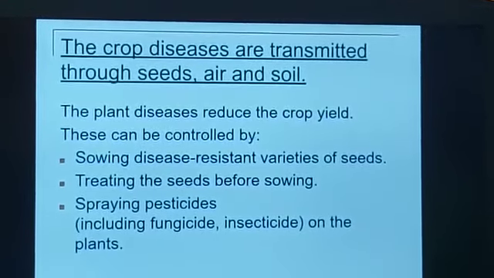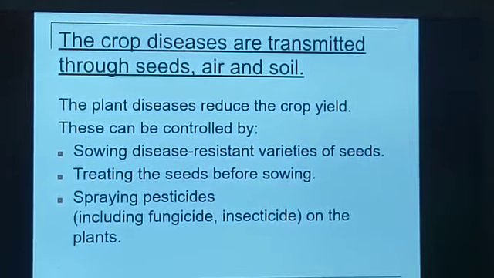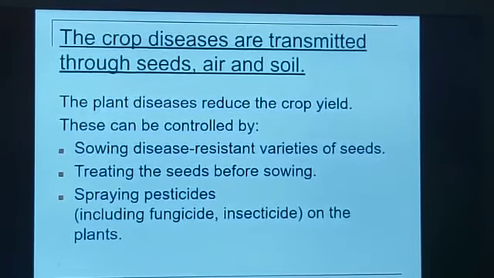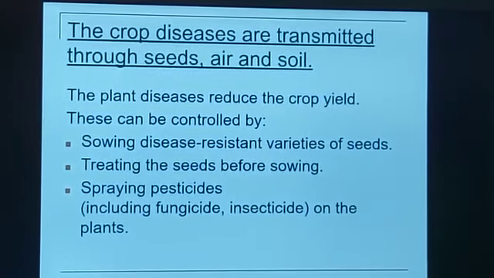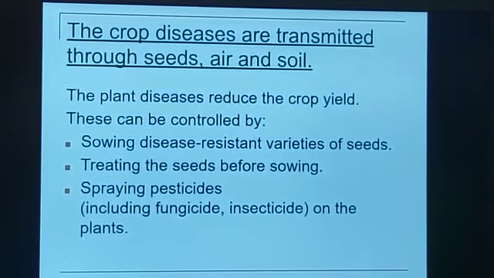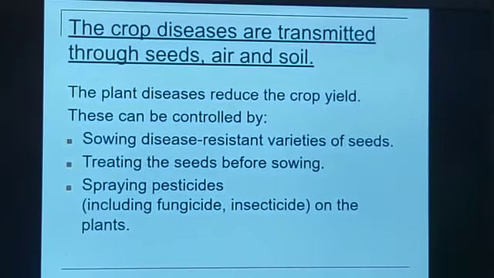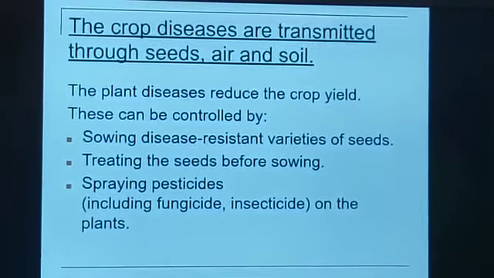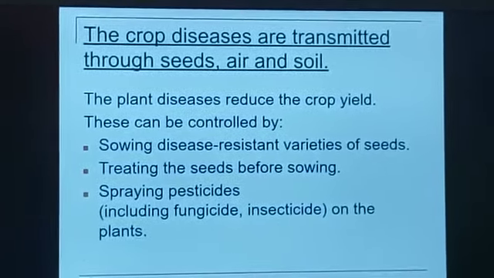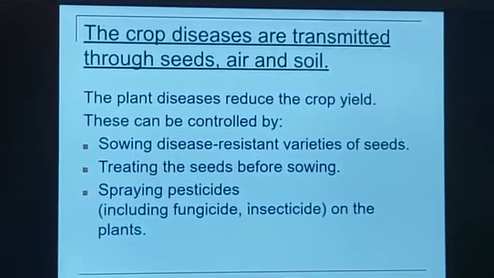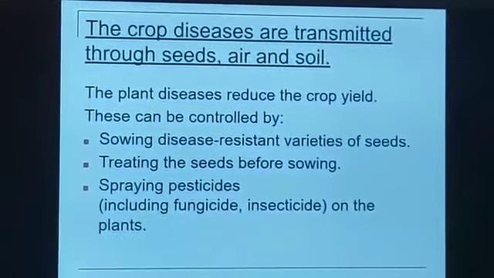This we have discussed in our first chapter also, that before sowing the seeds, first we should treat the seeds, either with fungicides or by testing whether the seeds are healthy or not. So this is the first step we should take care of while sowing the seeds. Treat the seeds before sowing and spray pesticides including fungicides and insecticides on the plants. Once the plants grow in the field, they should be treated by spraying pesticides, because if any microorganisms grow in the field, they may die. They may be killed because of these insecticides and fungicides.